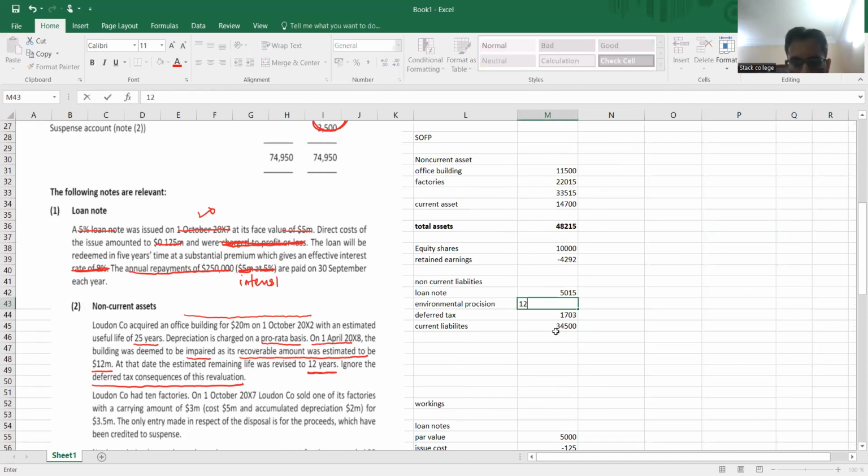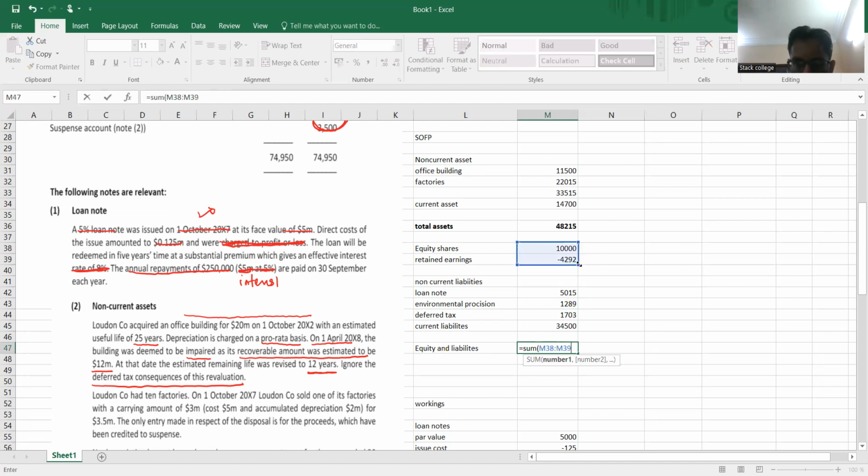It's 1289. And now this is equity and liabilities. So this is the total figure from this. So I have to total from here.